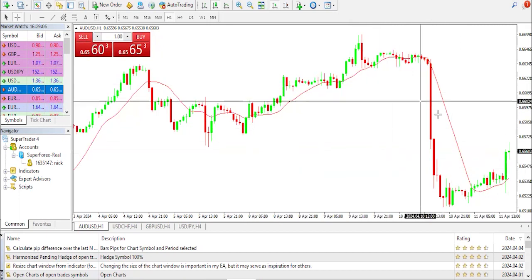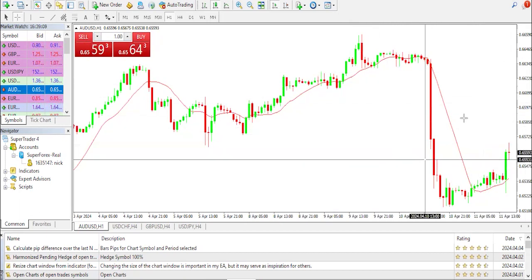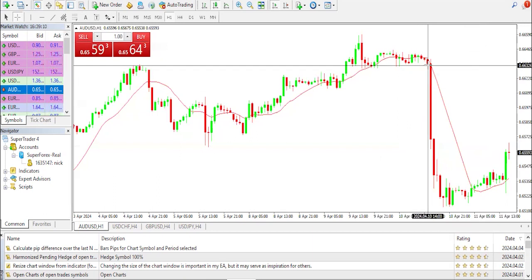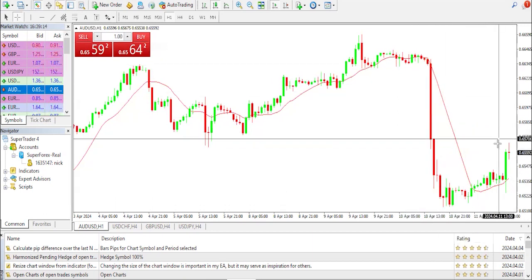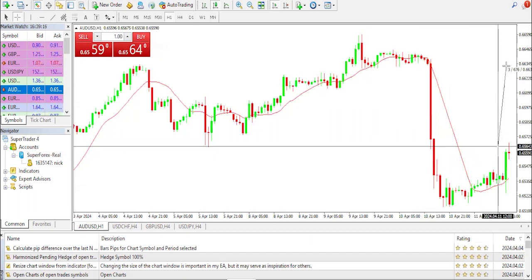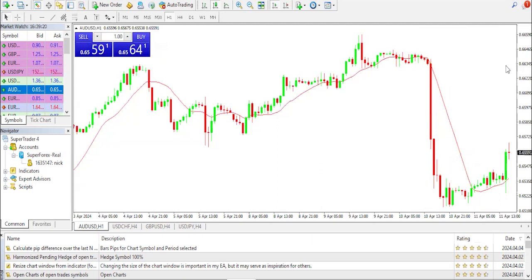So we have seen that this possibly could retrace and recover this free fall that happened a few days ago, and we're expecting nothing less than 67 to 70 pips for this correction to happen, of course, which is good money. And that's our technical analysis on today's currency pair Aussie dollar. Now let's move over to the stock markets.